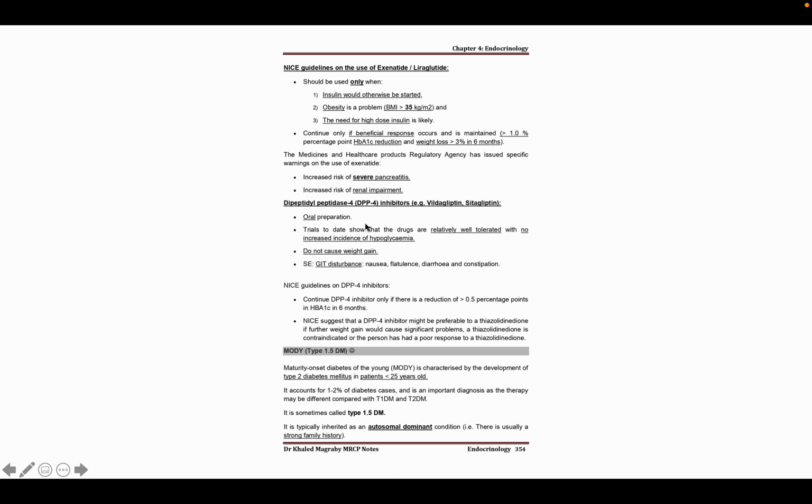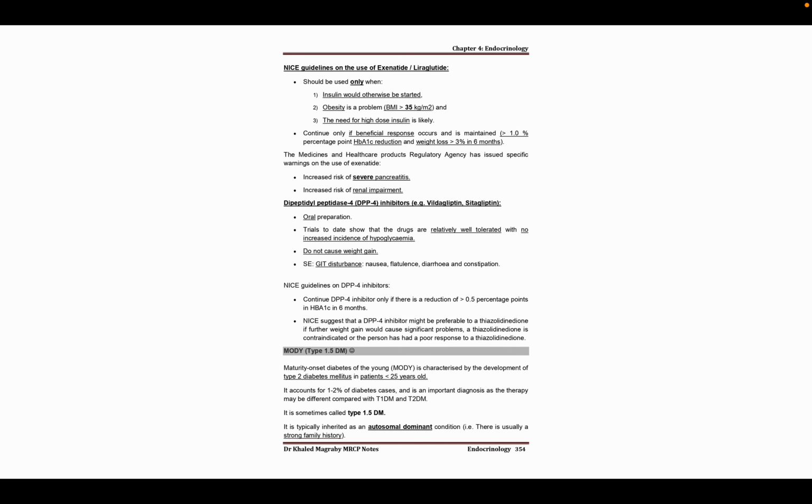If you get any question in the exam about the diabetes control of a bus driver, then DPP4 inhibitor is a very good option because it will not increase the weight, and additionally it will not cause hypoglycemia.